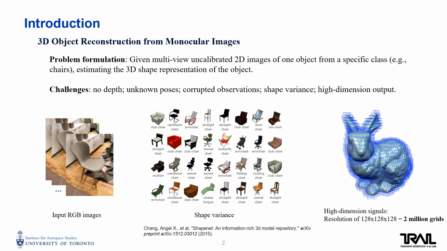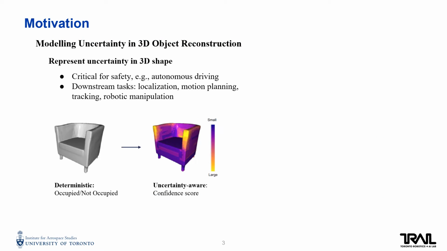A category like chair has diverse shape variance. A 3D object representation is a high-dimensional output. All those add difficulties to the task. To address the challenges, we aim to model uncertainty into 3D object reconstruction.